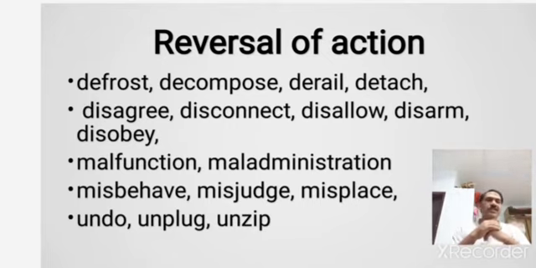So can you read those words quickly? Yeah, the first one is defrost. Frost, defrost. For example, if you open your refrigerator, you will find a button where it is written defrost. So by pressing the defrost button, you empty the ice from that ice chamber, and the frosting action is reversed. The action of frosting gets reversed if you press the defrost button. So by defrosting, you are reversing the action that is done by the word frost.